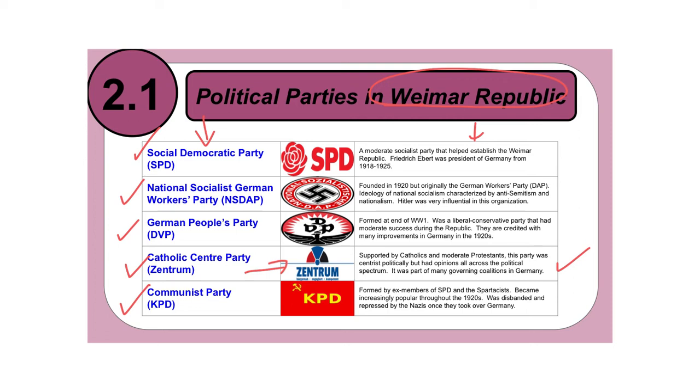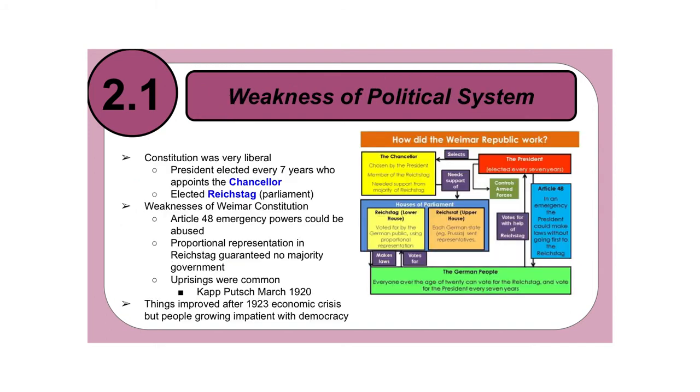So if you remember, we talked about governing coalitions in our fictitious country of Zealandia, and Germany had the same thing. Germany's government was largely based on coalitions, where the Catholic Center Party would be one of those parties that would come together to create a government. So again, pause this slide to take a look at these political parties. Make sure you understand what each of these parties would advocate for by really digesting all the information in this right-hand column.